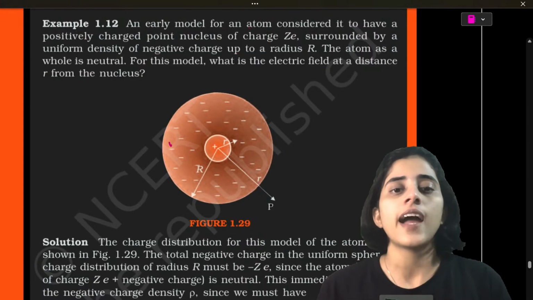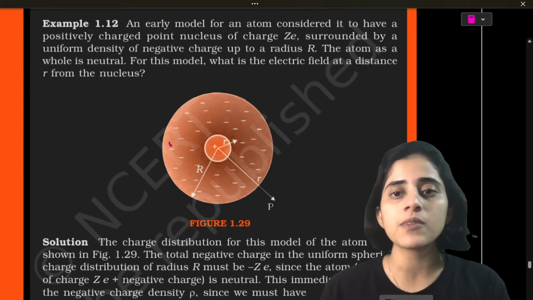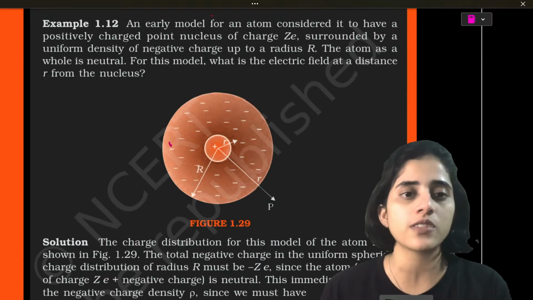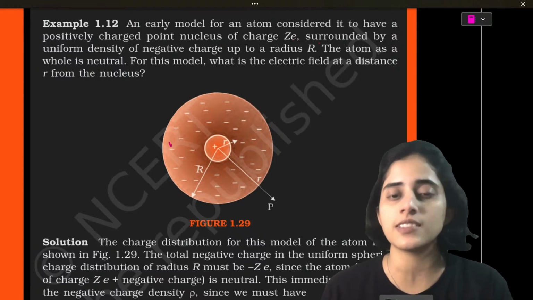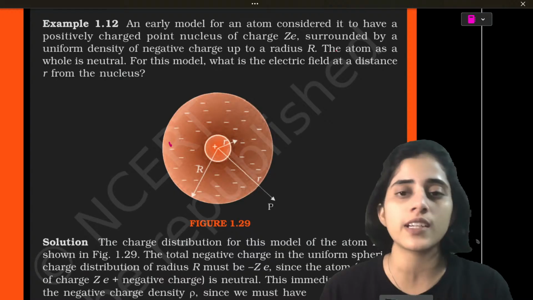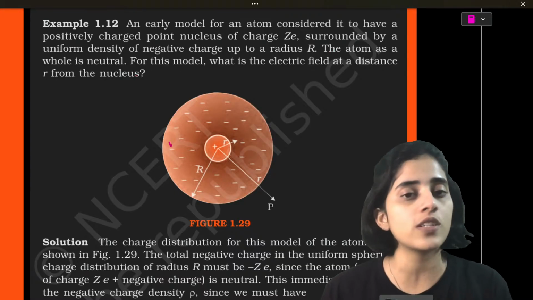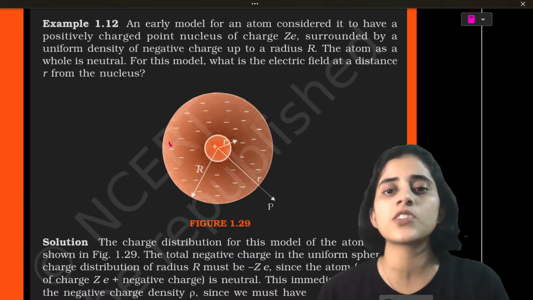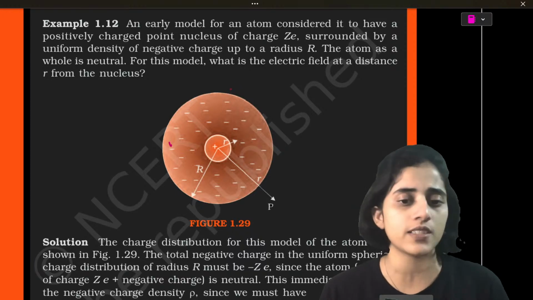An early model for an atom considered it to have a positively charged point nucleus of charge Ze surrounded by a uniform density of negative charge up to a radius R. The atom as a whole is neutral. For this model, what is the electric field at a distance r from the nucleus?